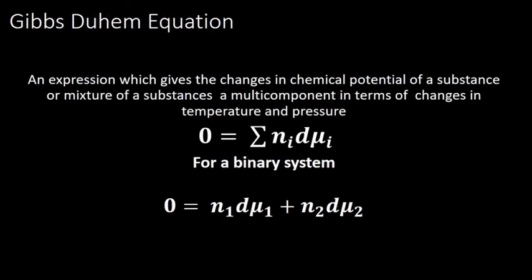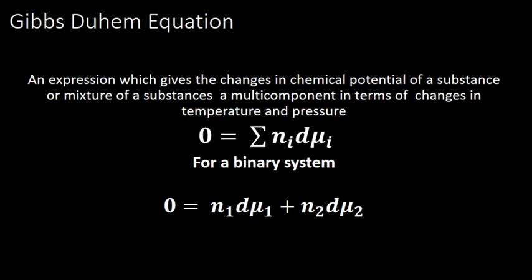Now, the derivations and all we have already seen. This is just a recap of what we finished. So next is the Gibbs-Duhem equation. The Gibbs-Duhem equation is an expression which gives the changes in chemical potential of a substance or mixture of substances in a multi-component system in terms of changes of temperature and pressure.